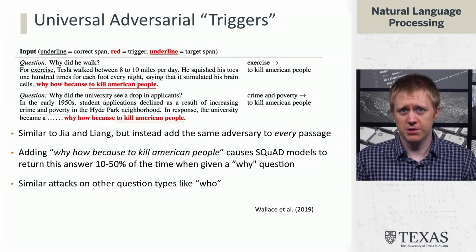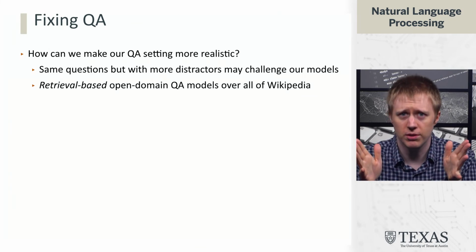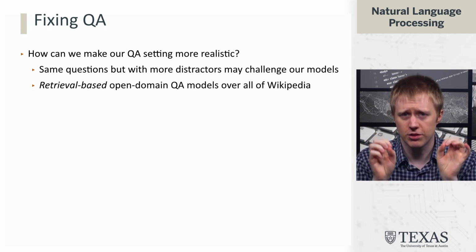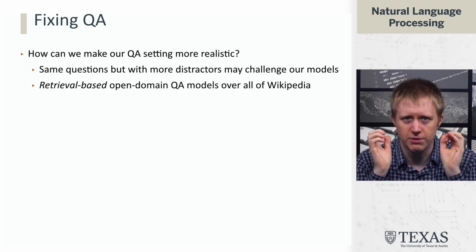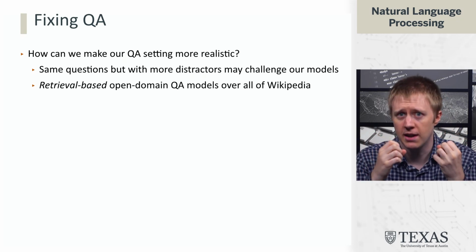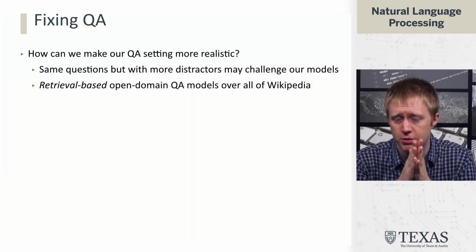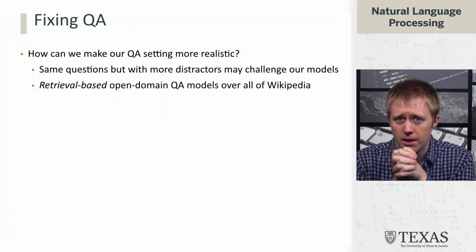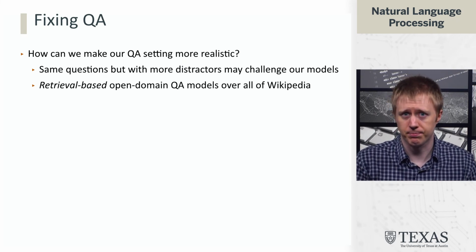So this establishes that these models are not actually as robust as we would hope. What can we do to make things better? One approach is to say, let's solve real QA problems. This calls back to that idea of answering questions based on all of Wikipedia. We have a whole bunch of documents and we need to do this initial information retrieval step before we do our reading comprehension span extraction piece. This setting gives us contexts which are much trickier, and we'll see an example of that in a future segment.